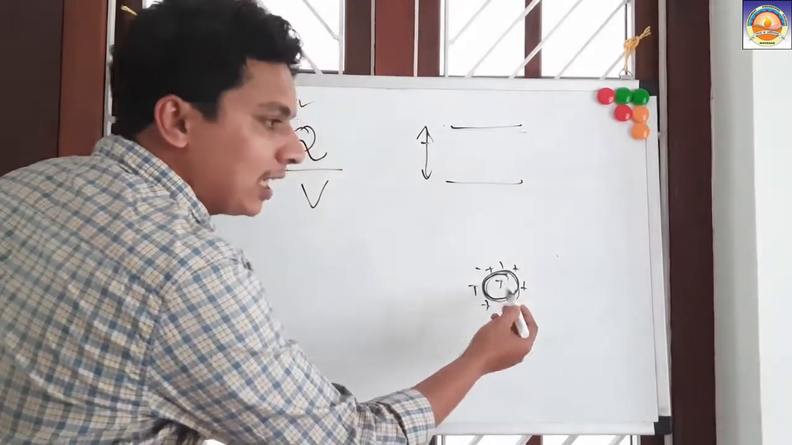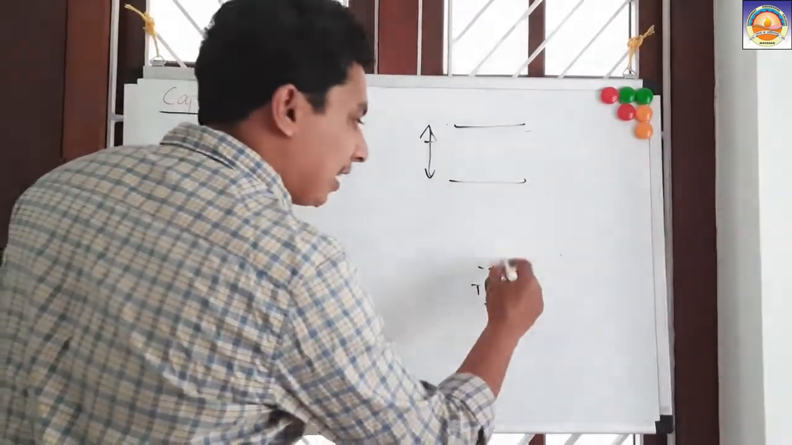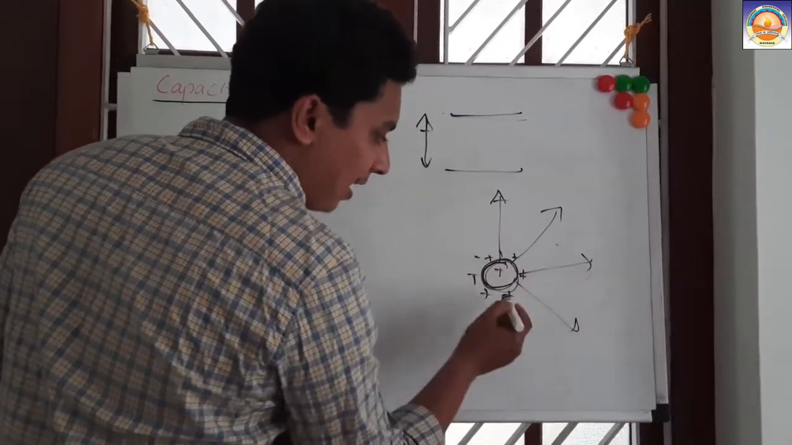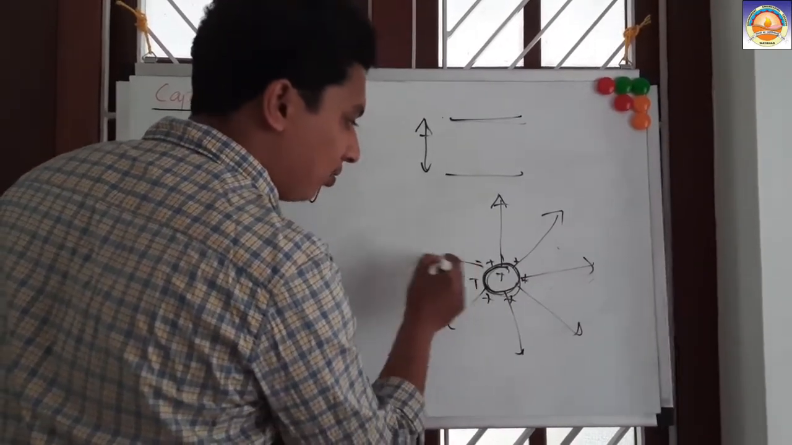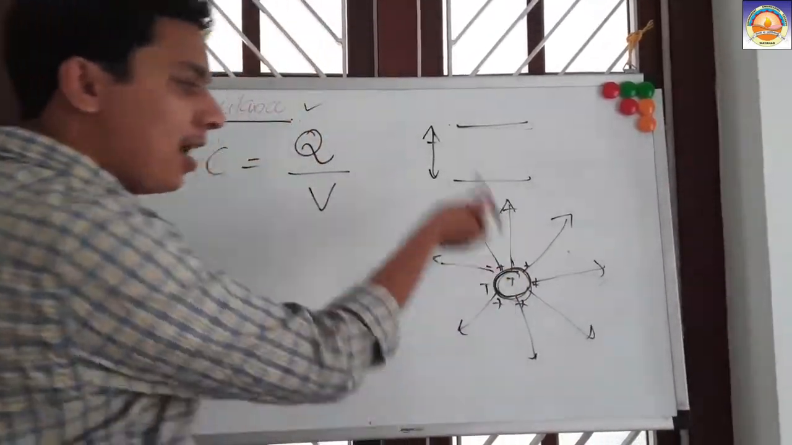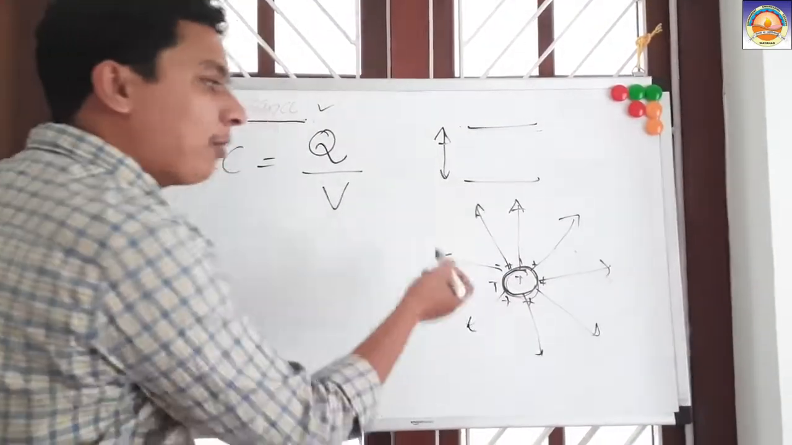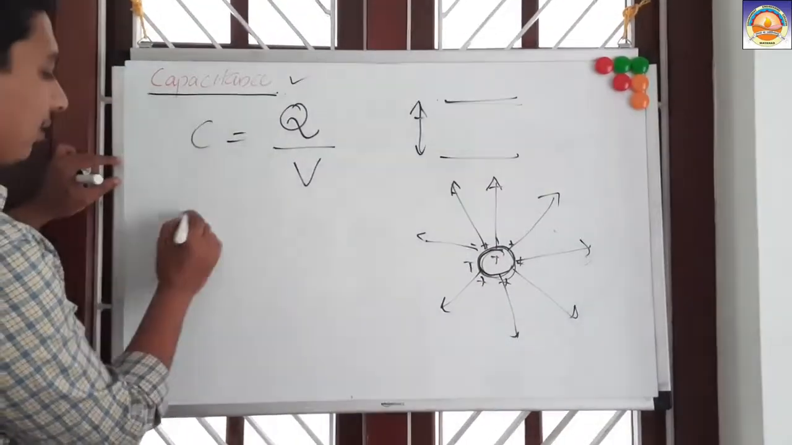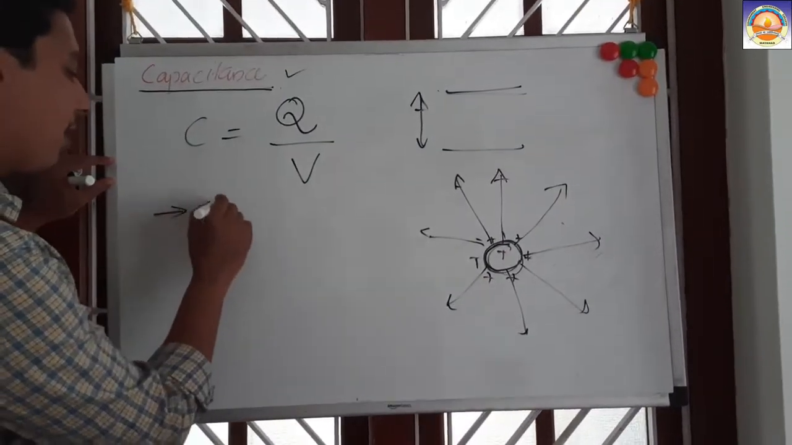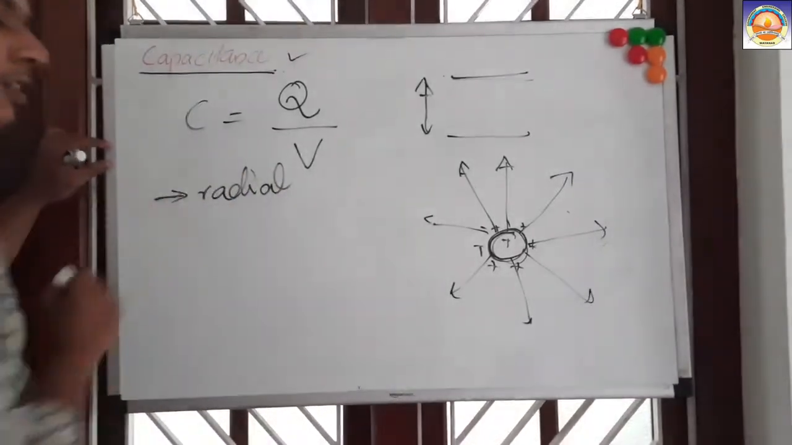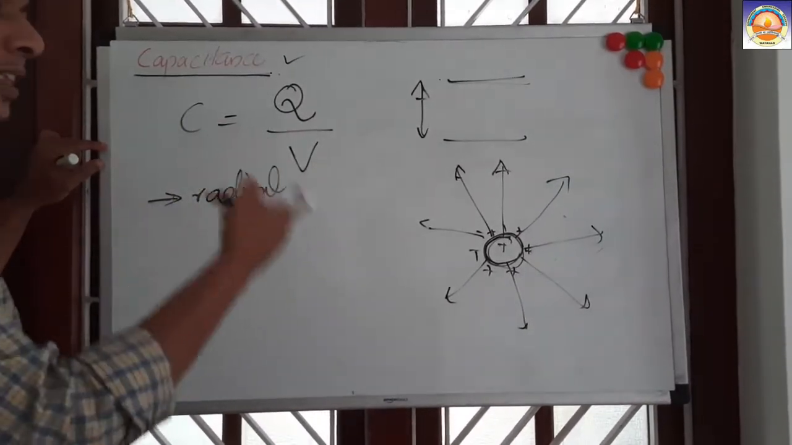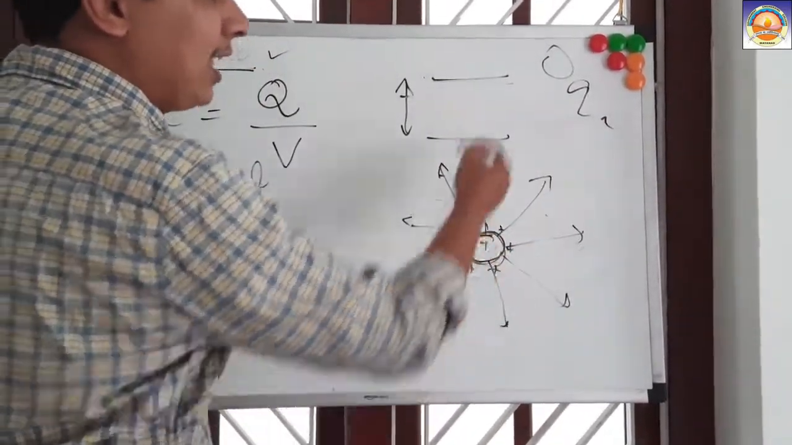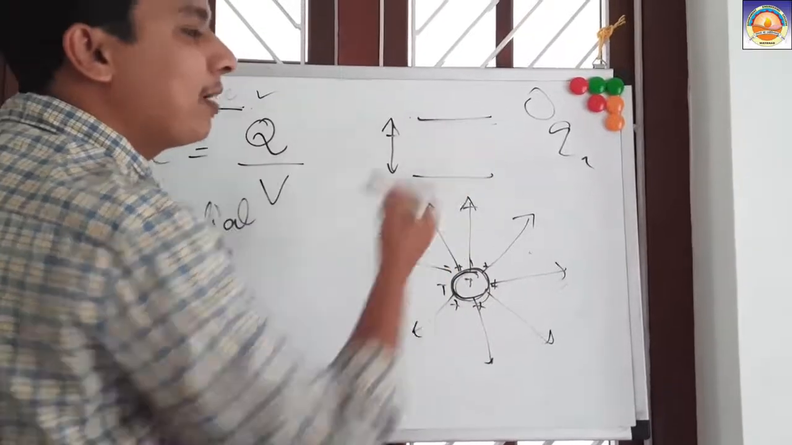If this is a positive charge, then the electric field lines will be directed radially outward like this. If it is a negative charge, they will be directed inward. They are radial under one condition only: when we consider that there is no other conductor nearby with some charge Q2. Otherwise they will start interacting and will not be radial anymore.